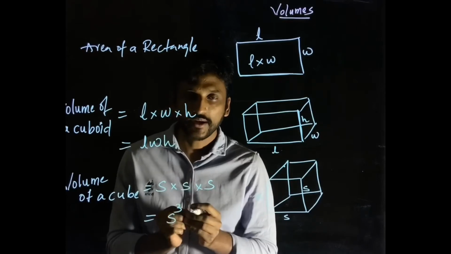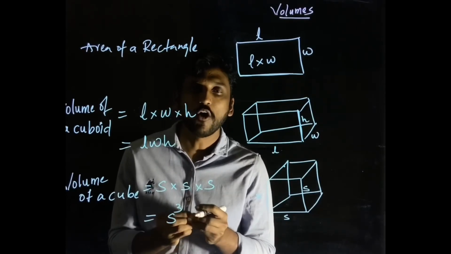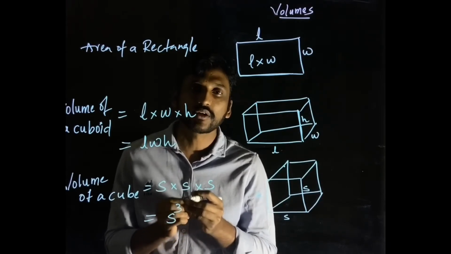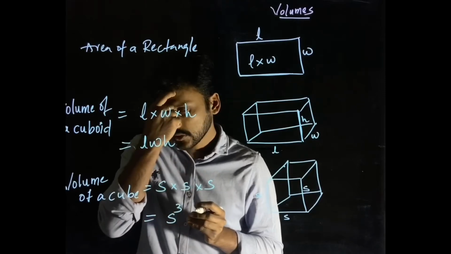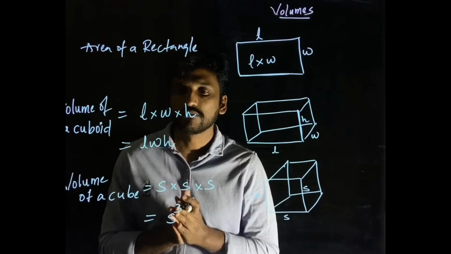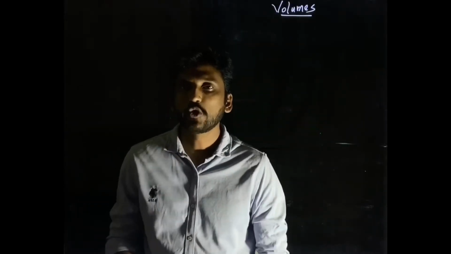Now let's go ahead to find out the volume of a cylinder, which is our actual concept which you need to learn in your grade 8, right? So let's start analyzing what a cylinder is. So now let's understand how the volume of a cylinder can be derived.